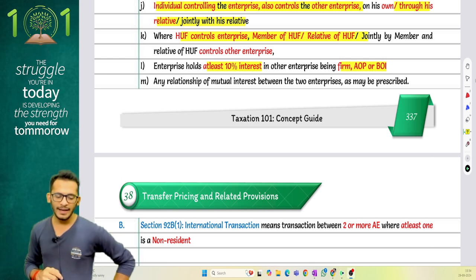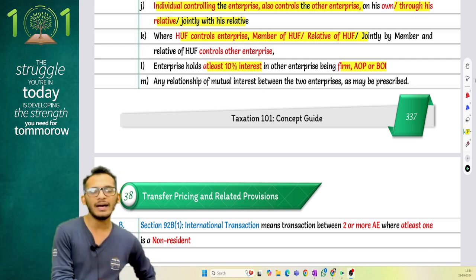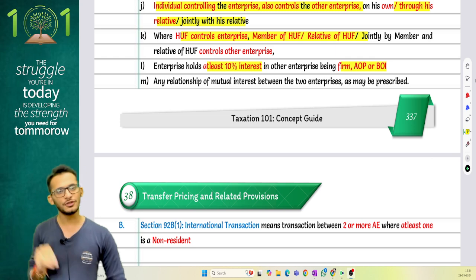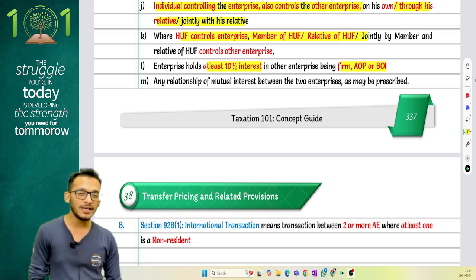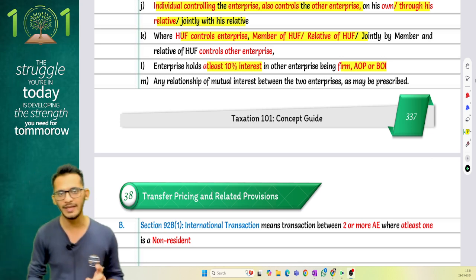What is the balance? Any other relationship of mutual interest which is done between two enterprises. Basically, this is a blanket provision which income tax has not notified anything on yet, so you don't have to worry. Yes, this is the definition of AE which you need to keep in mind. Questions may come in the exam where they ask you to define whether the person is an AE or not. So these kinds of definitions are to be kept in mind.